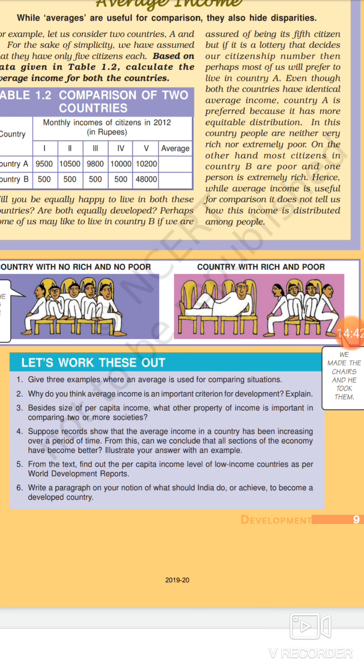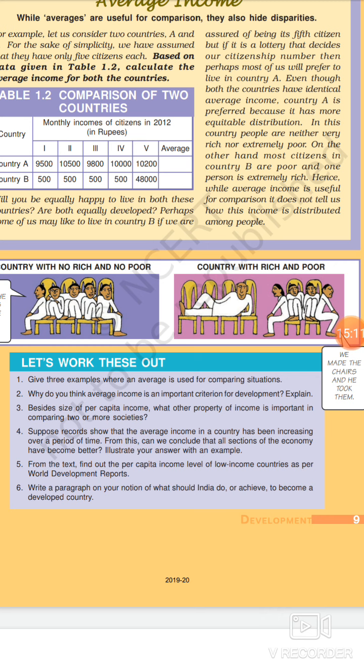And with the same national income, for a country where the population is less, the number of people sharing the income is less, obviously there will be a better situation, because people's share is more because of the lesser number of population. So that's why average income is very important.